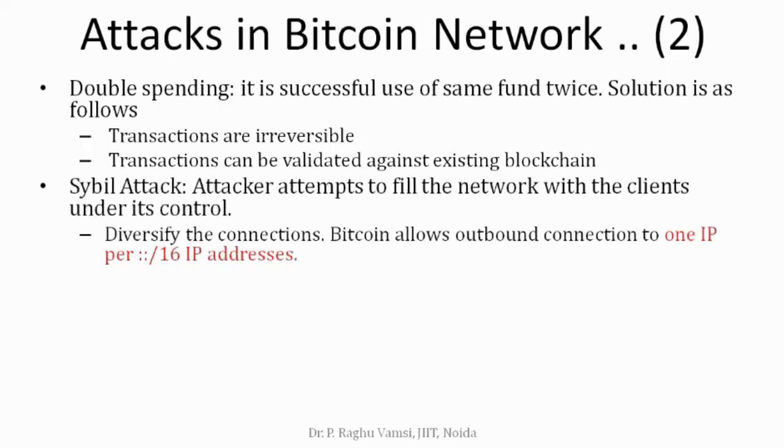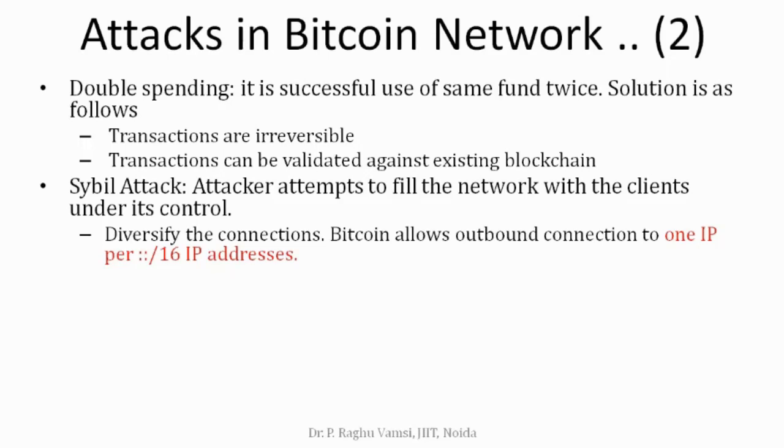And here is the Sybil attack. The attacker attempts to fill the network with clients under its control. To avoid this, Bitcoin follows one technique: diversify the connections. That is done like this. Bitcoin allows an outbound connection to only one IP per /16 subnet of IP addresses.